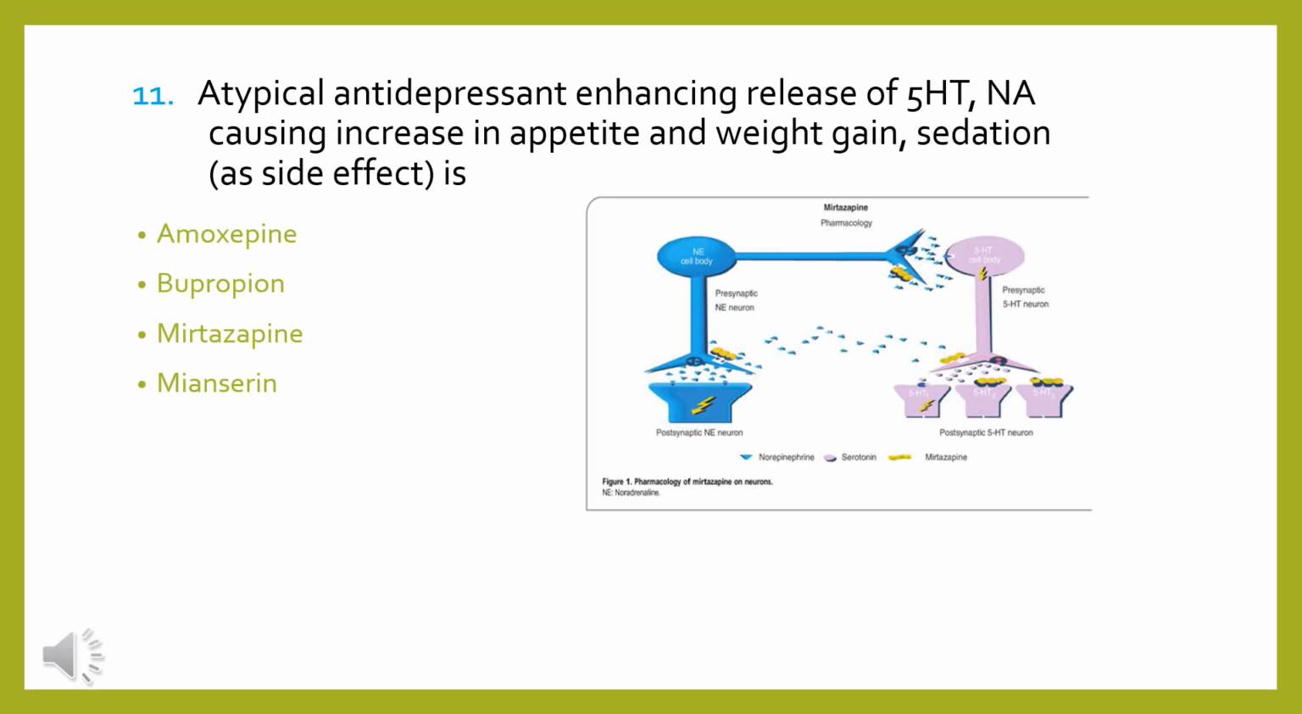Which atypical antidepressant enhances release of 5-HT and norepinephrine, causing increase in appetite, weight gain, and sedation as its side effect: amoxapine, bupropion, mirtazapine, or mianserin? All these are atypical antidepressants, so we have to find out the drug which acts on 5-HT and noradrenaline receptors, and thereby increases weight as well as appetite, and sedation is its main side effect.